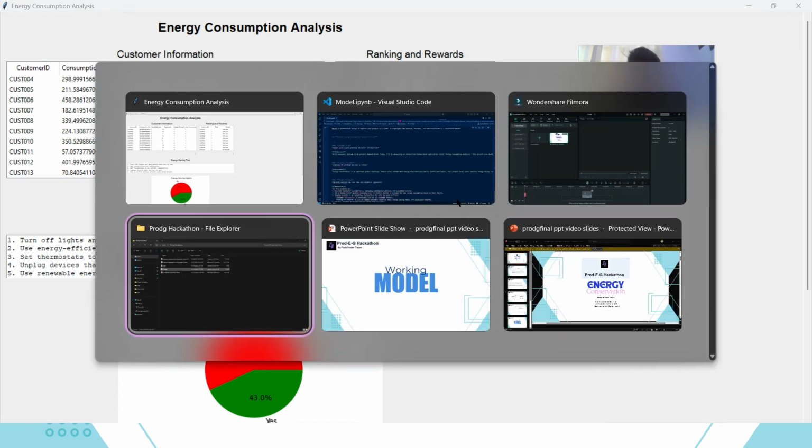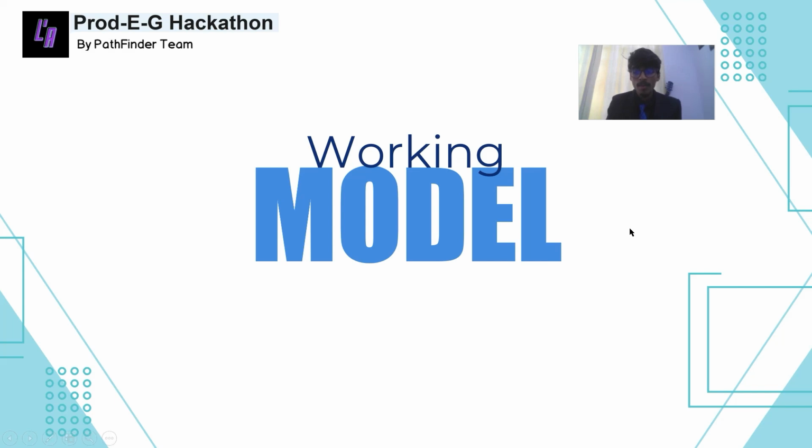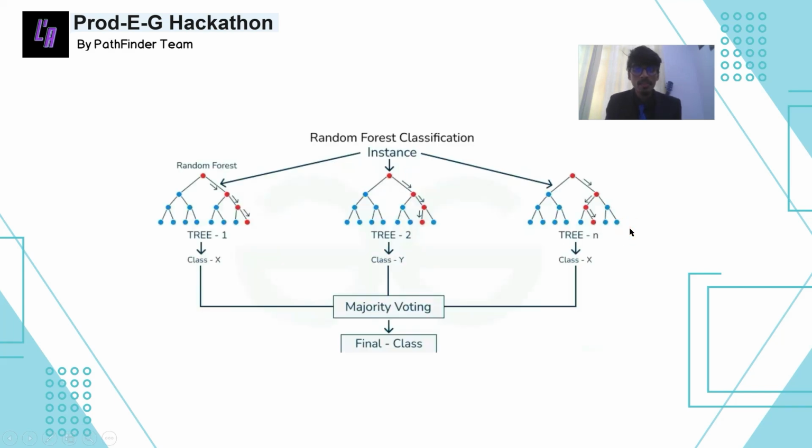And if you look at the machine learning model that we are using, it is the random forest classifier. So here we have an instance, and then we have so many trees generated, like tree 1, tree 2, and we can have n number of trees, and from that n number of trees we are choosing one by majority voting, and then we decide the final ranking system that we have got in our machine learning model.